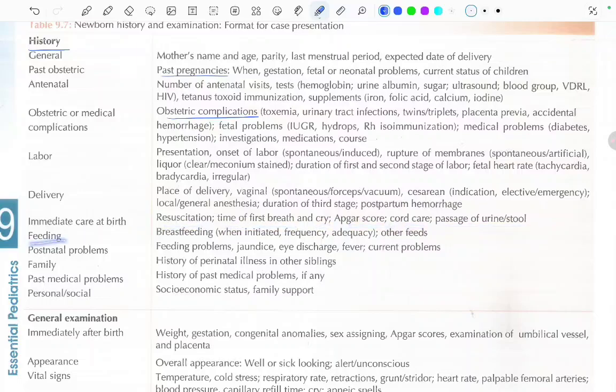Now coming to feeding: breastfeeding, when initiated, its frequency, adequacy, and other feeds. Postnatal problems, like feeding problems, jaundice, eye discharge, fever, and the current problems. Family history: perinatal illness in other siblings, history of past medical problems if any, personal or social history, socioeconomic status, and family support.